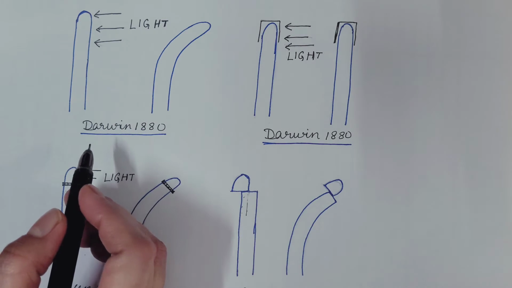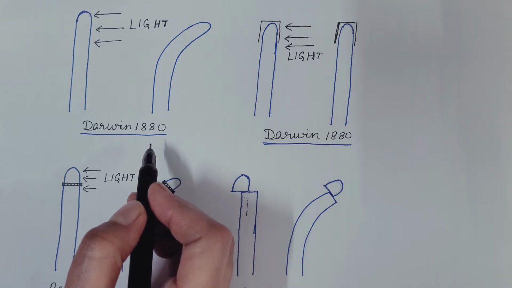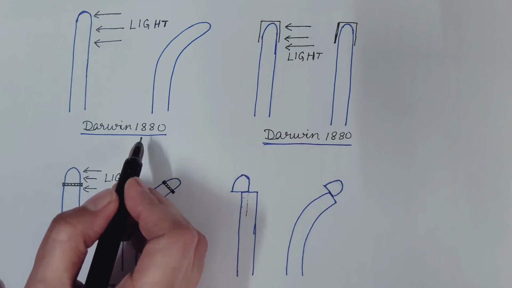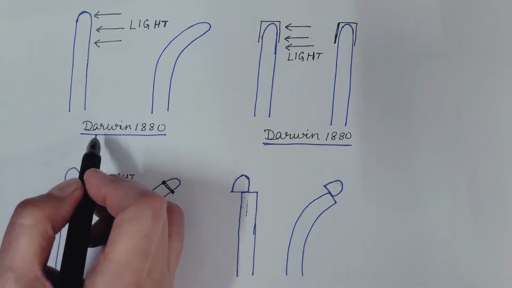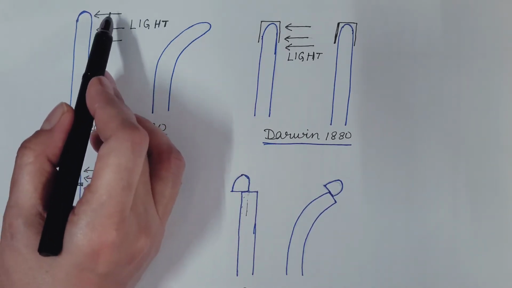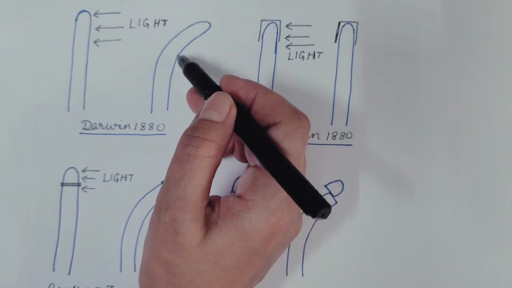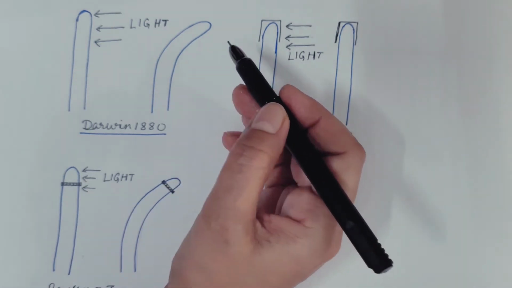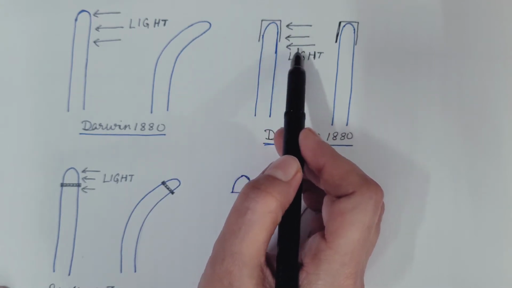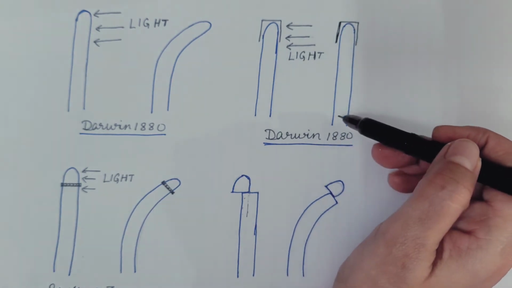Now let us discuss some of the experiments that were conducted which led to the discovery of the auxin hormone. First of all, in 1880, Darwin did his experiment. He took the coleoptile of grass and exposed it to unilateral light. What he saw was that these coleoptiles bent towards the light. Later on, he covered the tip of the coleoptile with tin foil and then exposed it to unilateral light. At this time, no curvature or bending was seen.